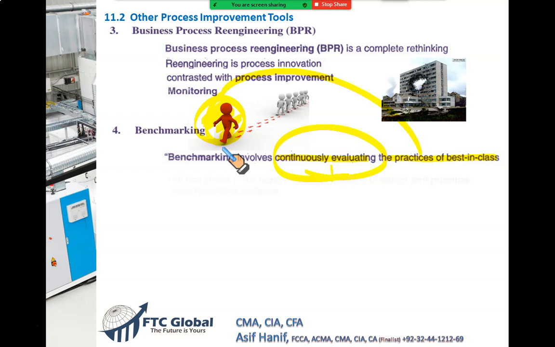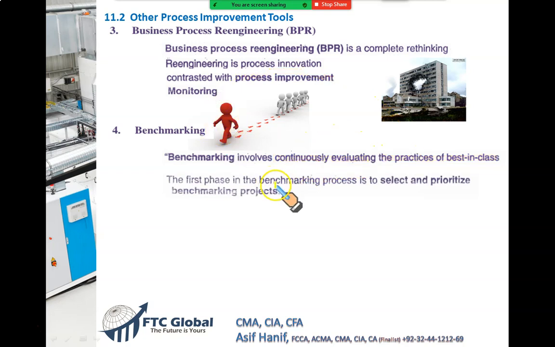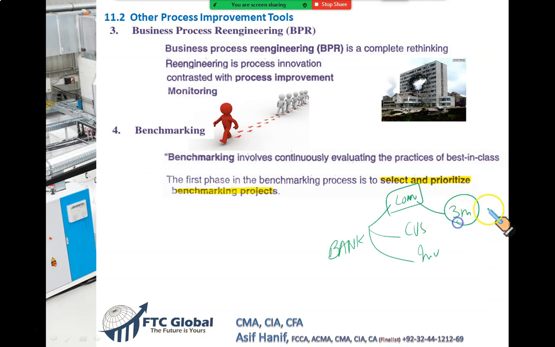So there are certain phases. In the first phase, we make up what you call the benchmarking projects. We select and prioritize what we want to change. What is there that needs changing? Let's say a bank provides a host of services to its account holders. It provides loans, it provides custodial services, it provides investment advice. So let's say in our bank, this is the main problem. If someone comes for a loan, we take 3 months to sanction him the loan, whereas the other banks, they just take 14 days.